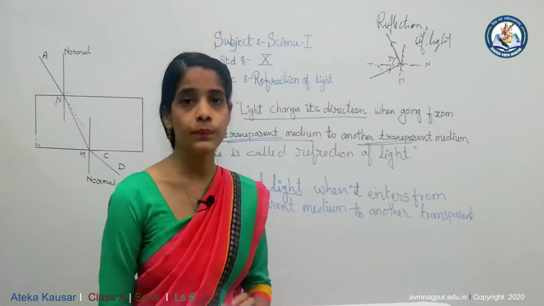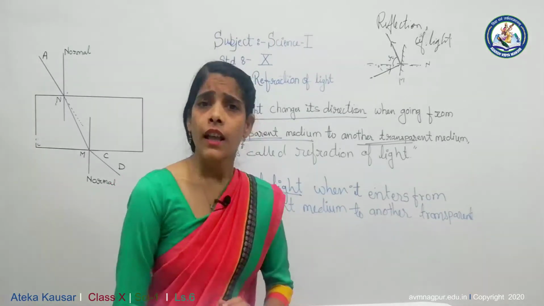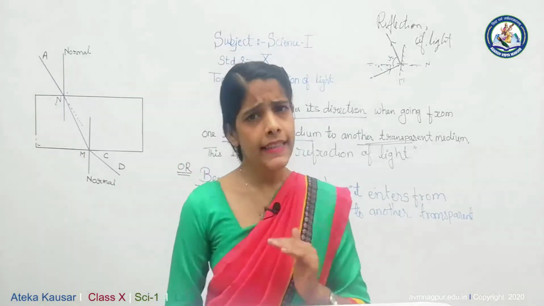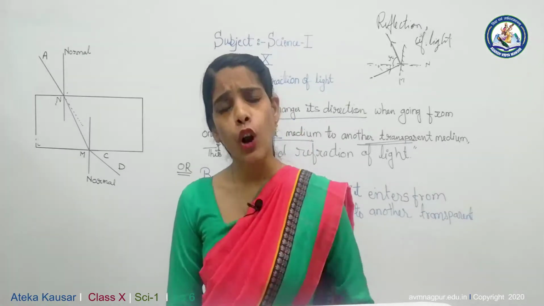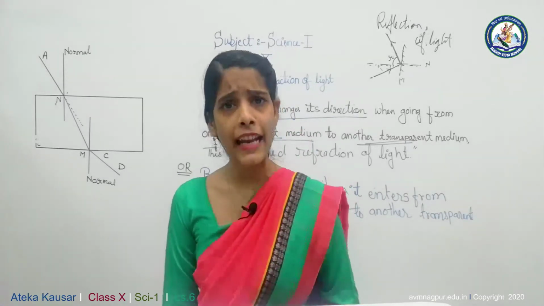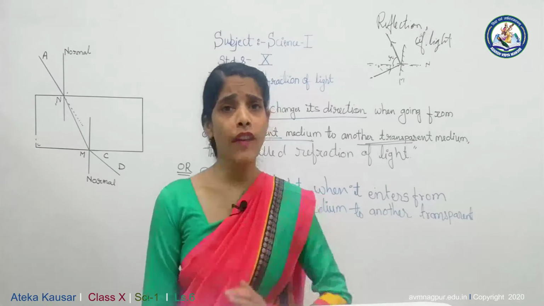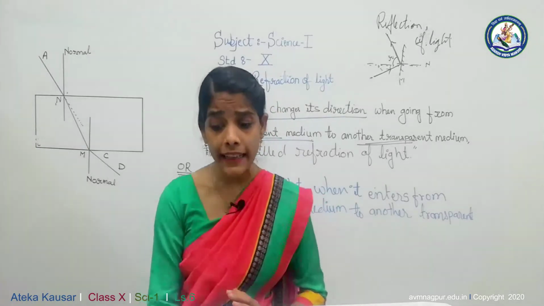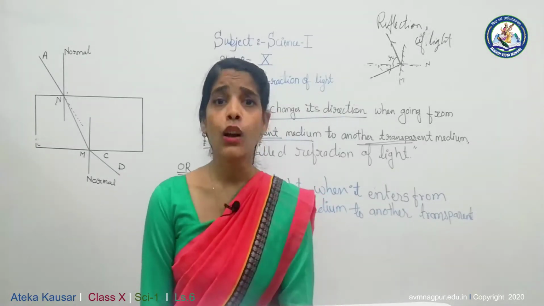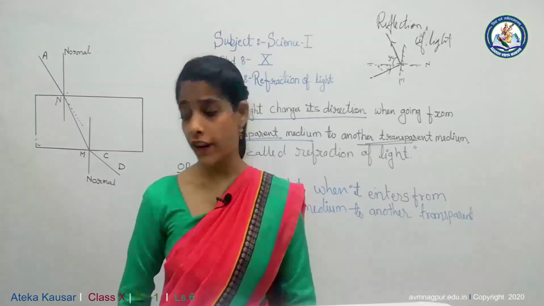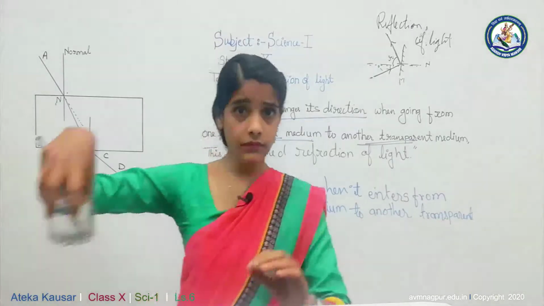Now the question occurs: is it possible that light always bends in the same direction, or on which factor does the bending of light depend? To understand that, we can look at the law of refraction of light.